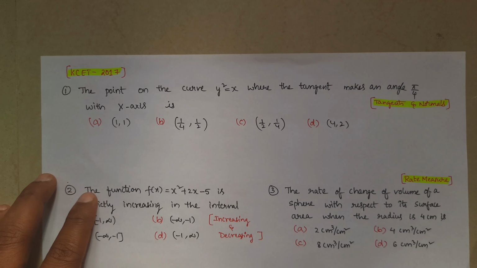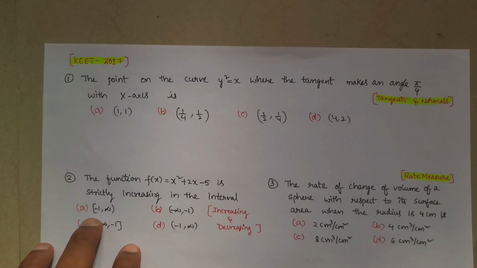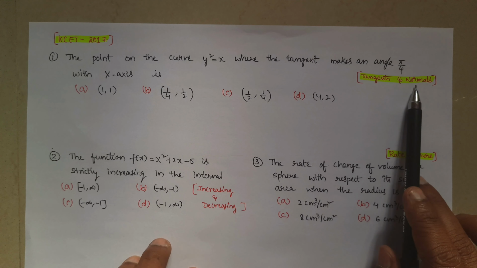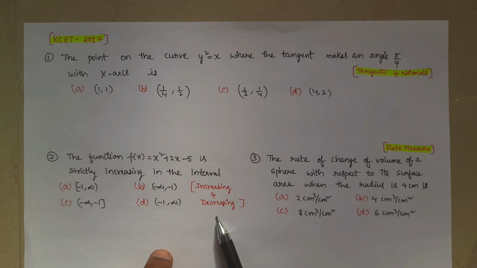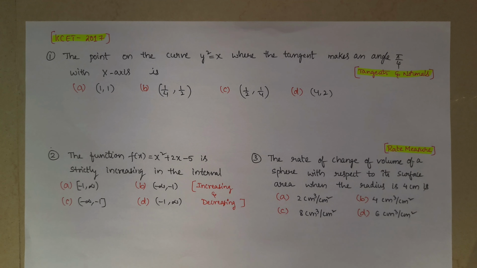Now we will go to 2017. In 2017, only 3 questions were given. Those 3 questions are: one from tangents and normals, another from increasing and decreasing, and another from rate measure. So first we will find the tangents and normals question.